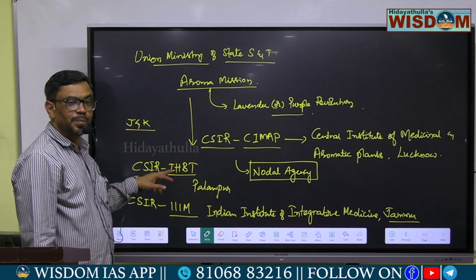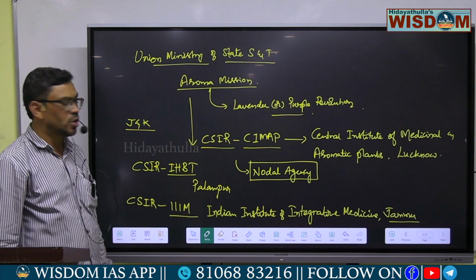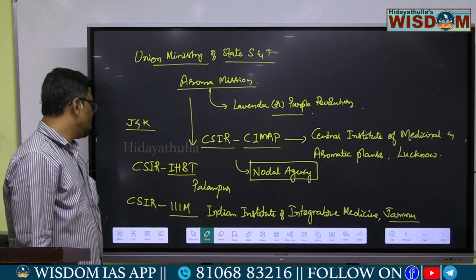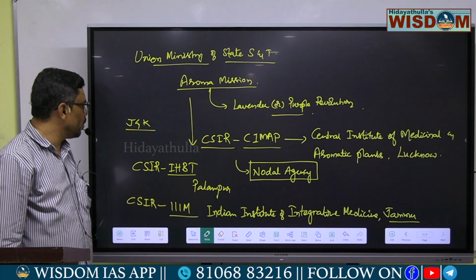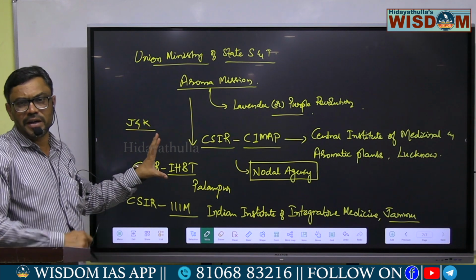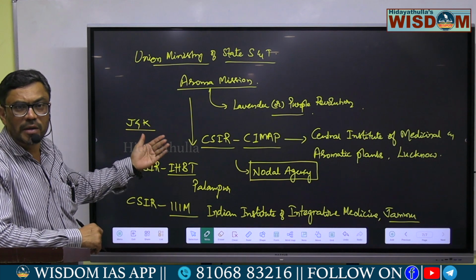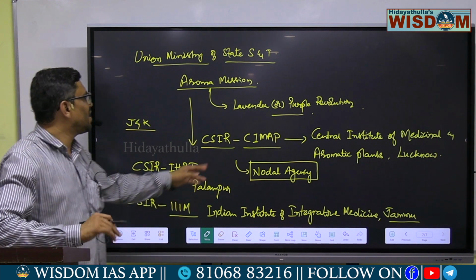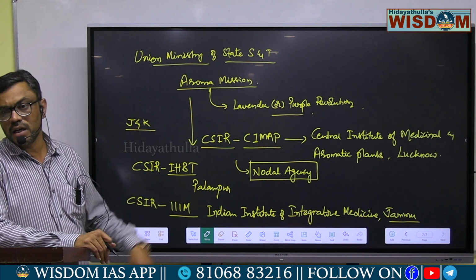CSIR IHBT in Palampur and CSIR IIIM in Jammu are the two participating laboratories involved in the research and developmental activities of aromatic and medicinal plants. And CSIR CIMAP, Central Institute of Medicinal and Aromatic Plants, Lucknow, is acting as a nodal agency.